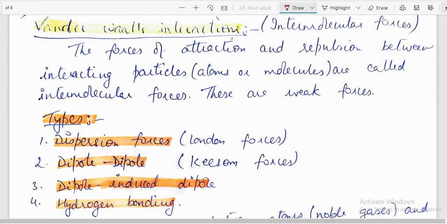And these forces are of four types. First is dispersion forces. Dispersion forces are also called London forces, and then dipole-dipole forces, also called Keesom forces, then dipole-induced dipole forces, and last is hydrogen bonding. So let us start with the first, that is dispersion forces.